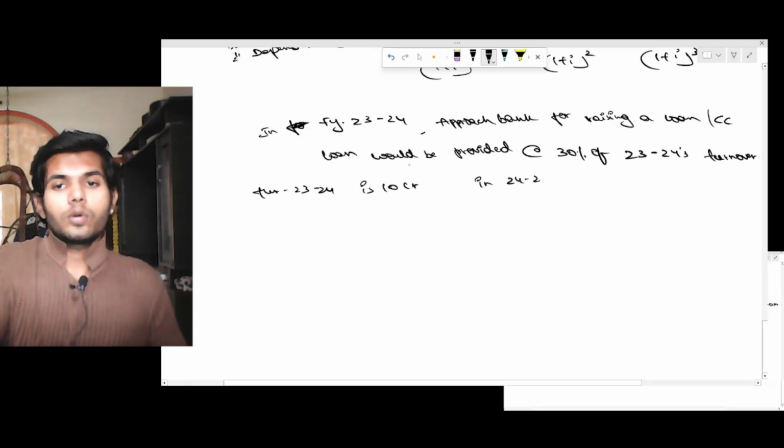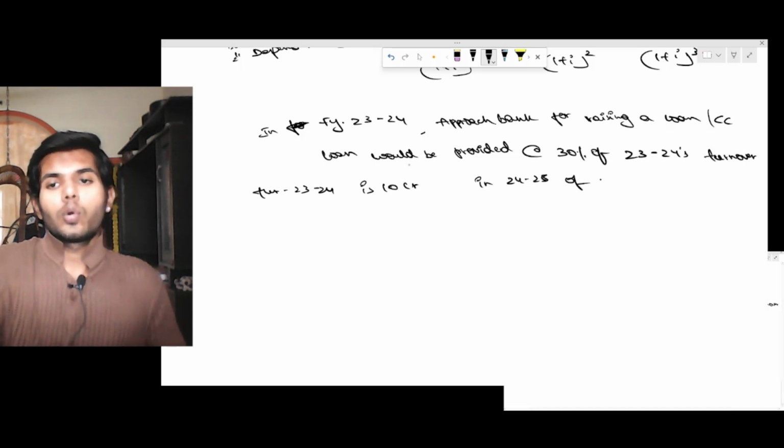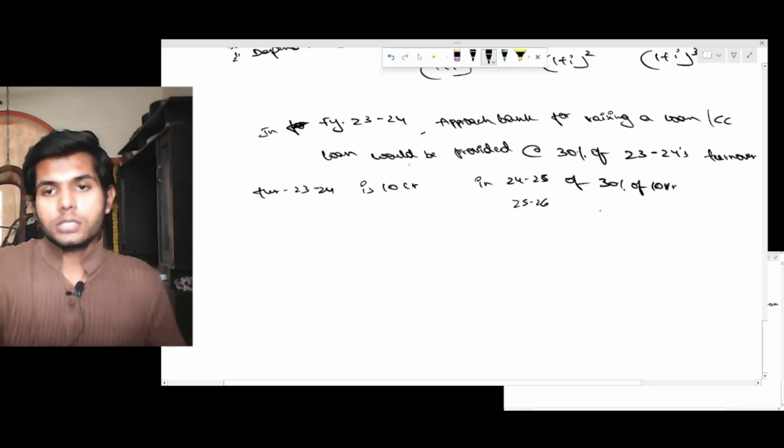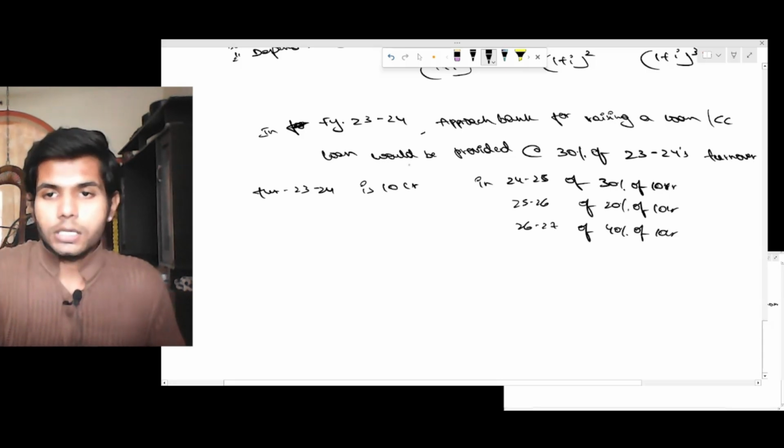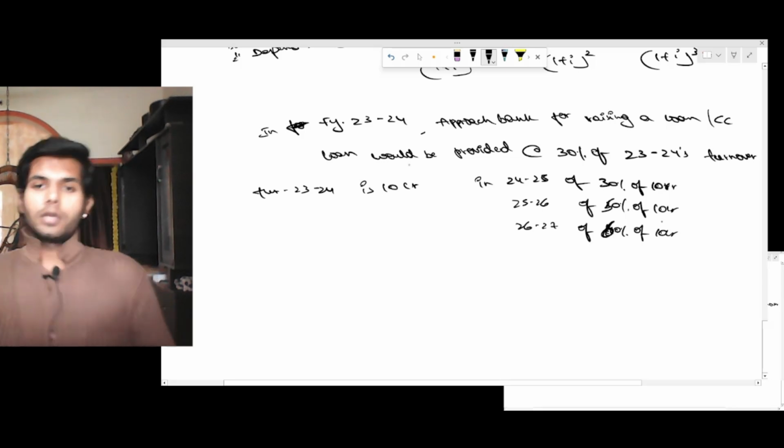In 24-25, a loan of 30 percentage of 10 crore will be provided, and in 25-26, a loan of 20 percentage of 10 crore would be provided. In 26-27, a loan of 40 percentage of 10 crore will be provided, or else let's make it 30, 50, 60, this way would be provided.